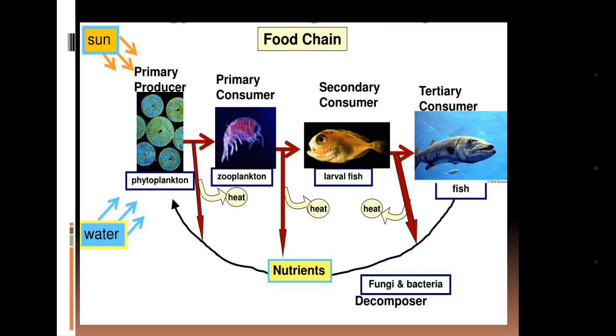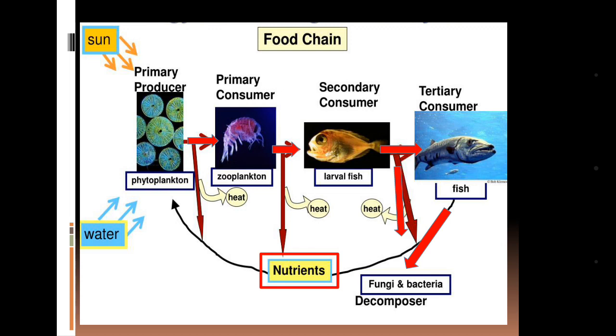Take a look at this example here. The primary producer phytoplanktons are producing food here, which is taken by the zooplankton. Then the nutrition flows to the next level, that is the larval fish, and again the larval fish are taken by the comparatively bigger fish. After the death of the fish, the fungi and the bacteria will decompose them and produce nutrients. These nutrients will again be taken by the primary producers.